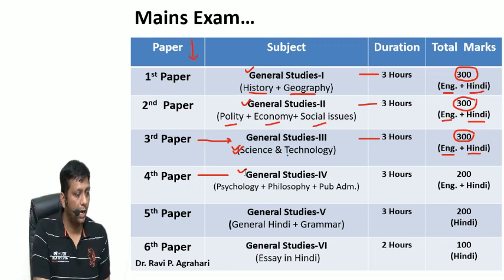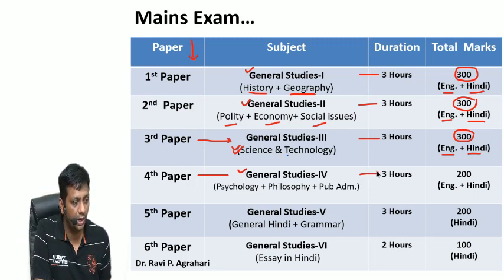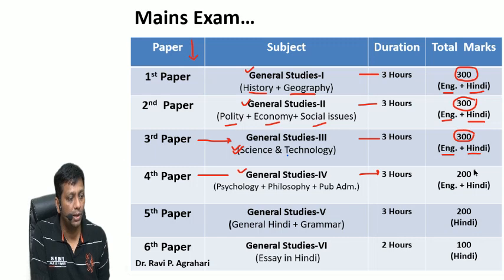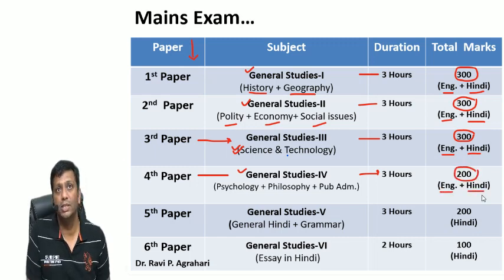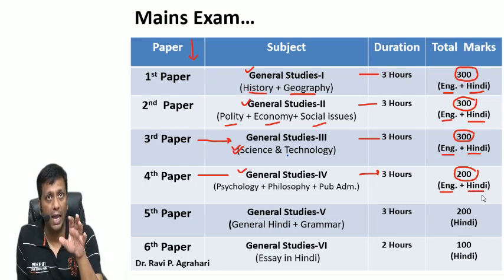Okay. Again here your syllabus duration is 3 hours and total marks how much is it? 200 marks. Again you are free to write either in English or Hindi. You are not biased language-wise. But in the 5th and 6th papers, everybody is biased here. It is compulsory that you have to write in Hindi.